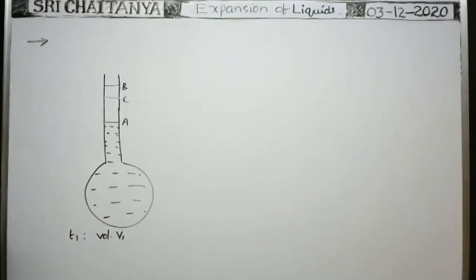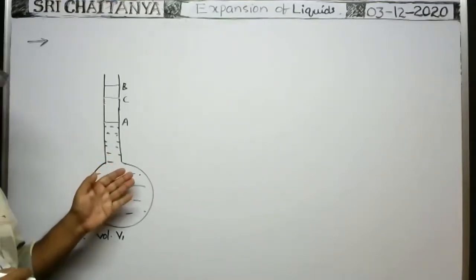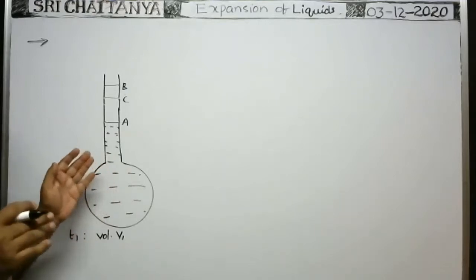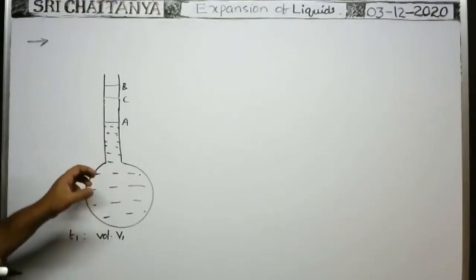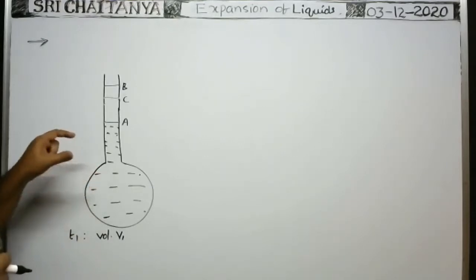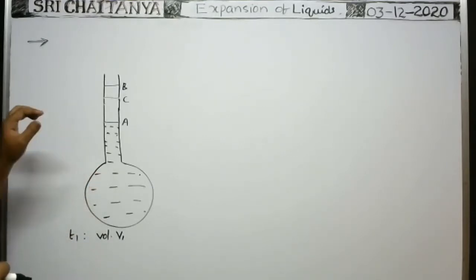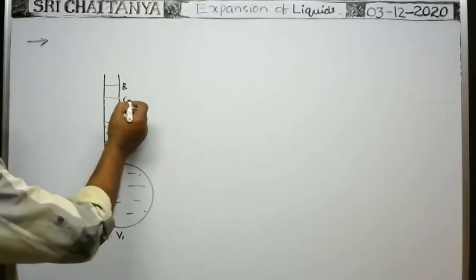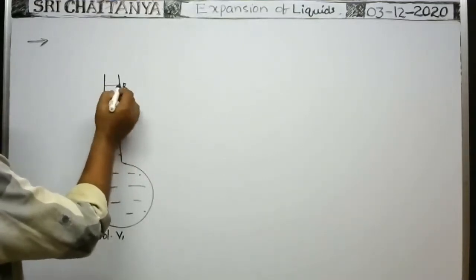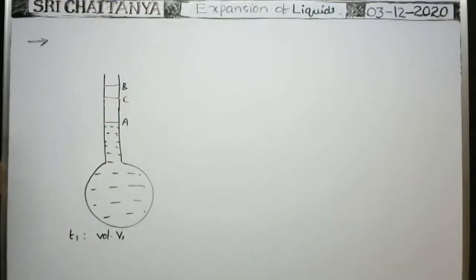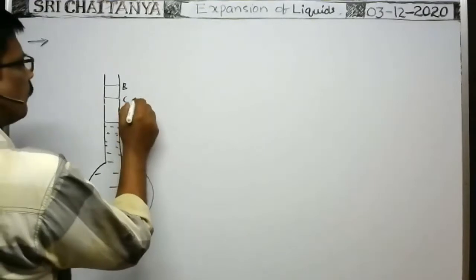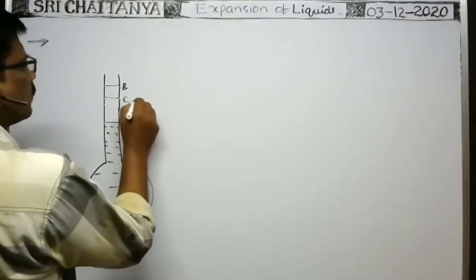So in this, actually, the expansion of the vessel and the expansion of the liquid both take place simultaneously. That's why directly we can see the liquid level up to this position. Okay. So here, what about this one?